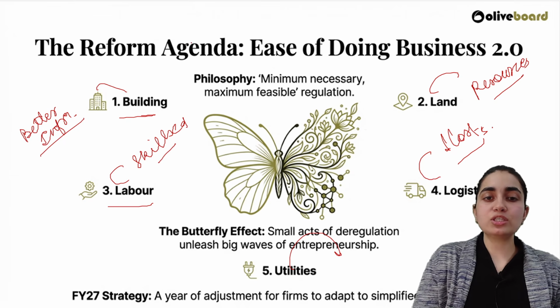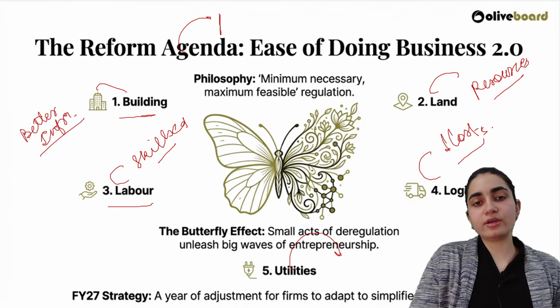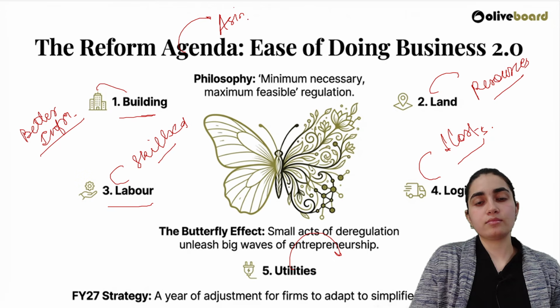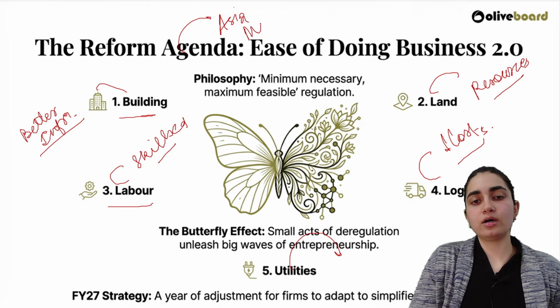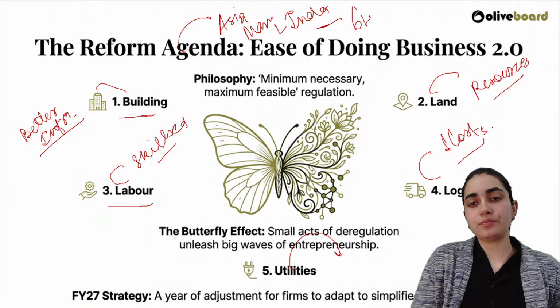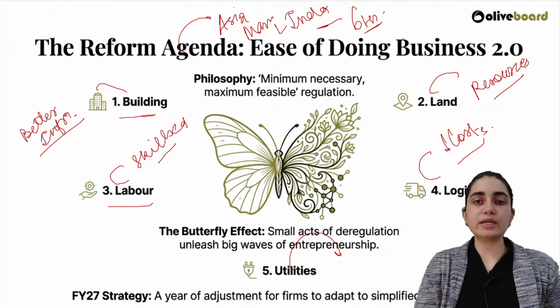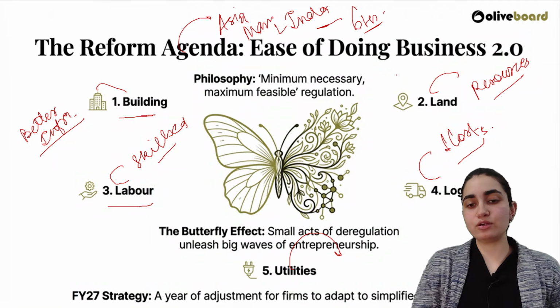Again, keep in mind the example that I gave you of the Asia Manufacturing Index, where India has been ranked 6th. Do we have better logistics costs as compared to Singapore and China? No, not yet, but I need to focus on it.